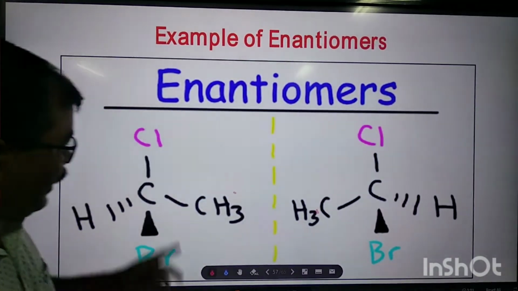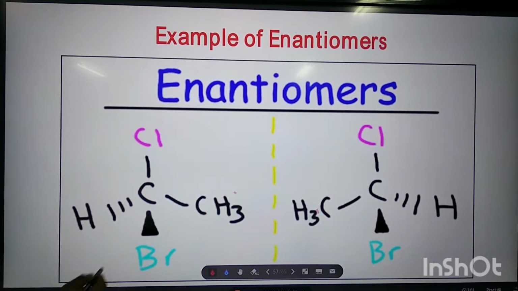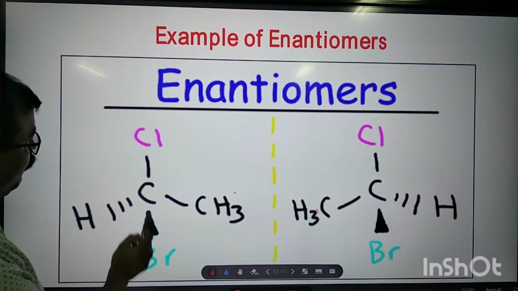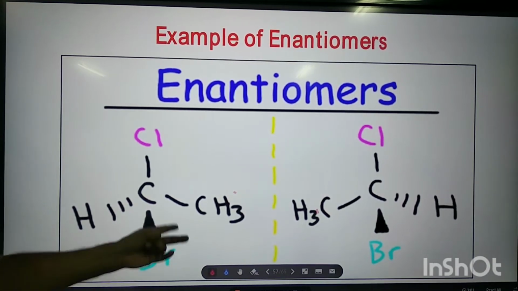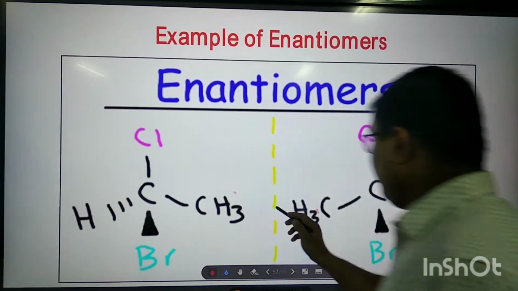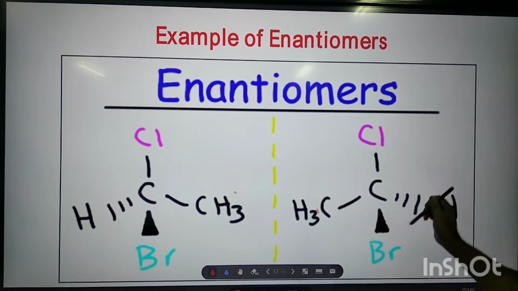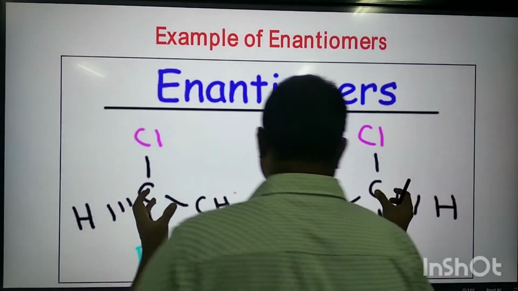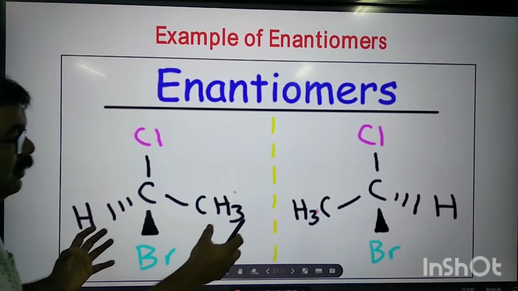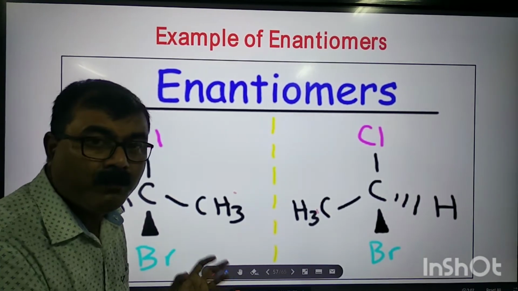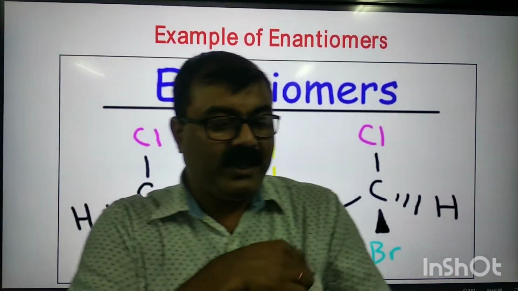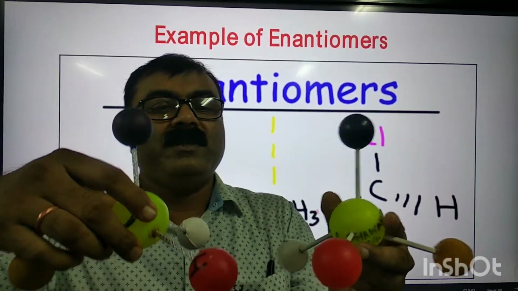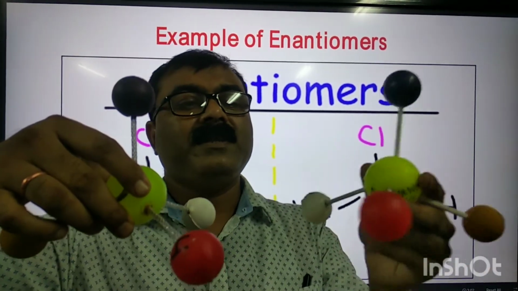Now you see this molecule. This is bromochloroether. Now this molecule shows chirality. This is the mirror image of it, and if you try to superimpose it, they are non-superimposable. In my previous class also I showed, with the help of a model, suppose this is one isomer, this is another.